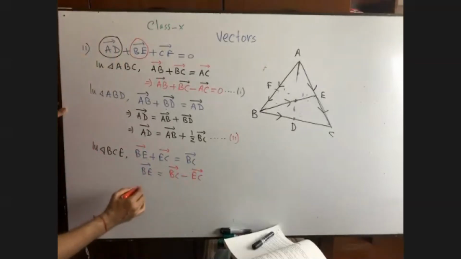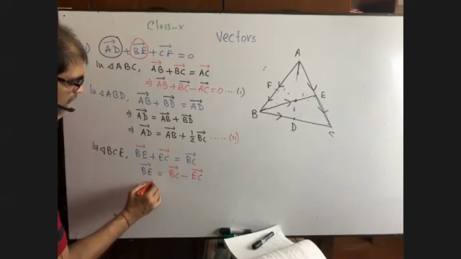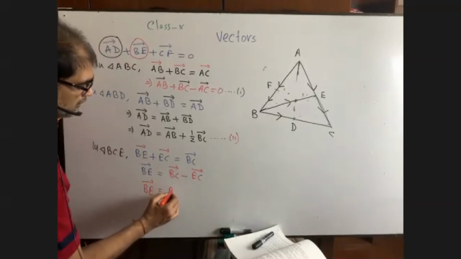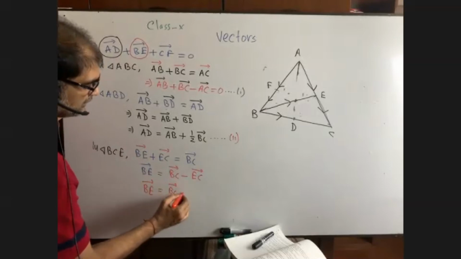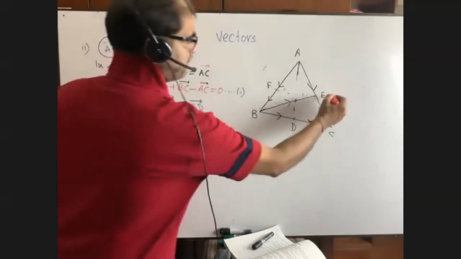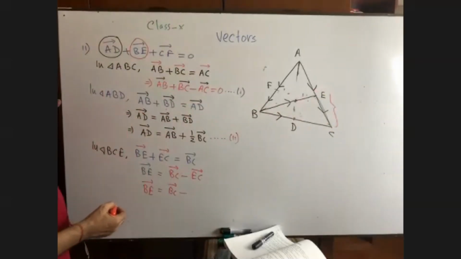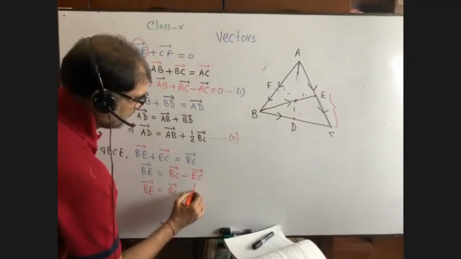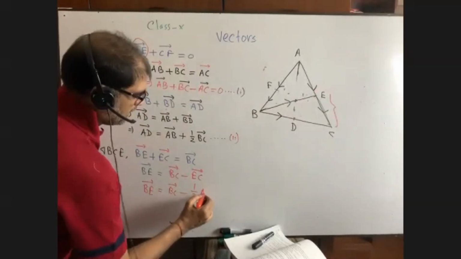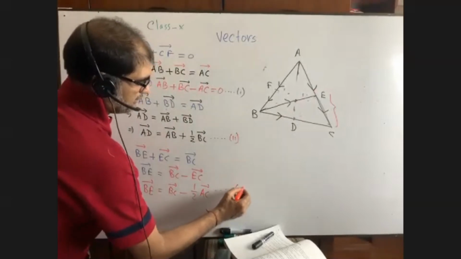That means BE is equal to... what about EC? EC equals to what? Half of AC, since E is the midpoint of AC. Yes, you're right. EC is half of AC. Now it is equation 3.